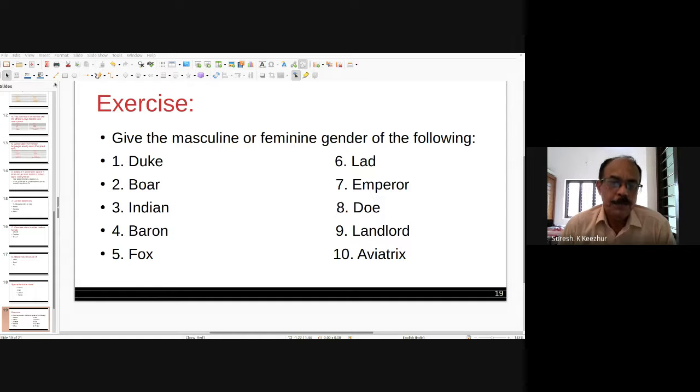What is the feminine gender of boar? Boar is the name of a male pig. What is a female pig called? Can anyone say? No idea? Boar, sow, S-O-W, sow.